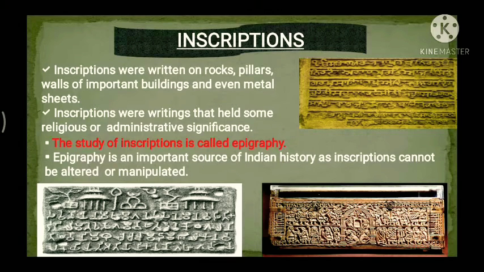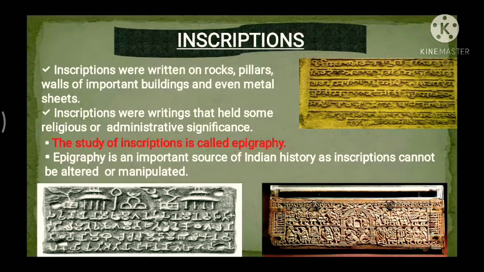Along with that, administrative significance also. What's the meaning of administrative significance? That means different organization, how the power was shared, different duties, like the soldiers and the armies, how these things were done and carried out among them.